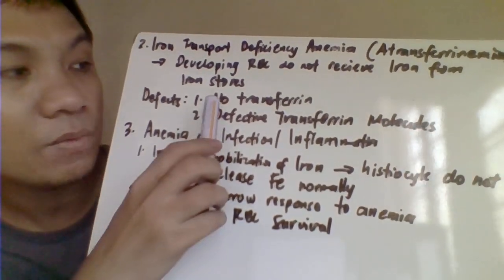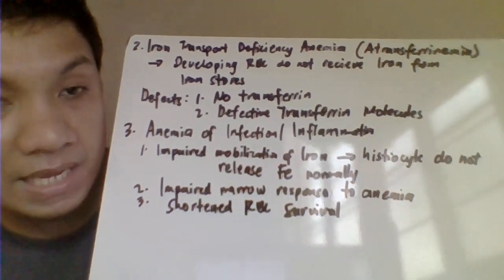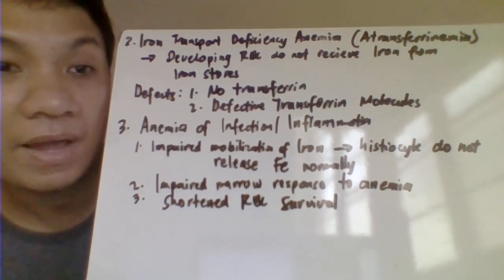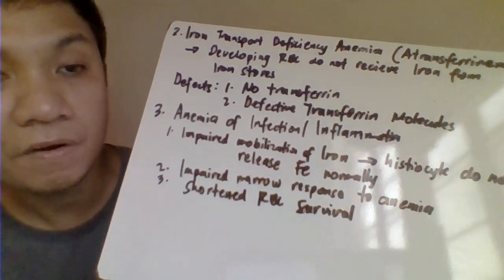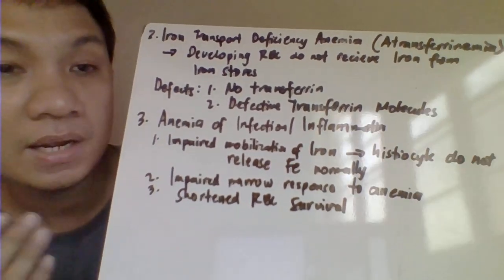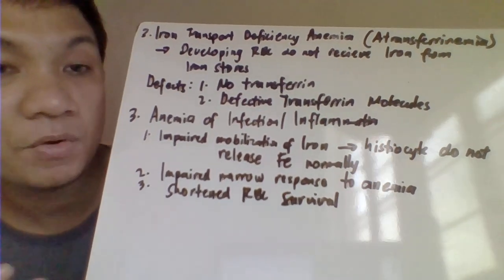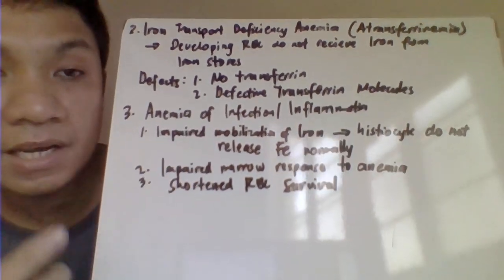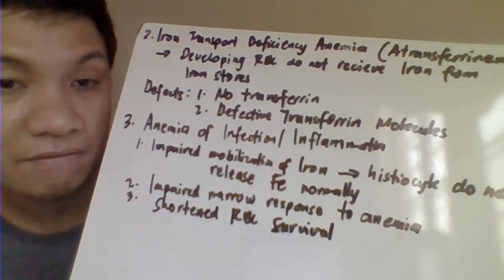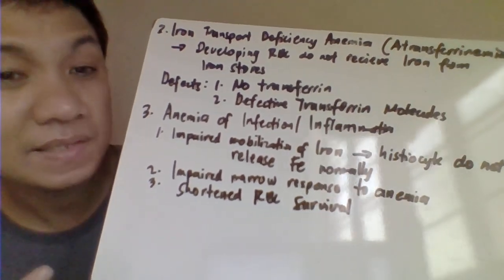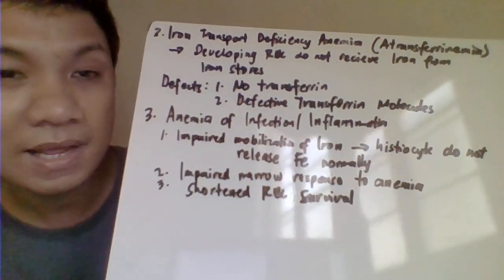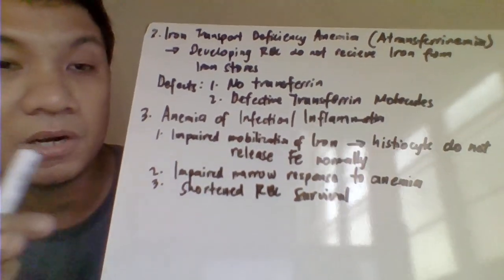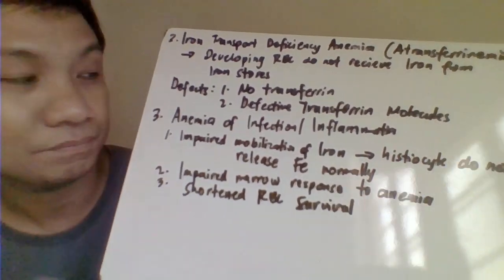It's because number one, wala kang transport protein na transferrin. So, wala magta-transport ng ferric iron and then reduce to your ferrous iron incorporated to your heme, protoporphyrin ring to form your heme. Another one, meron ka namang transferrin kaso nga lang defective. So, meron nga pero wala namang silbi. The first one, wala ka talagang transferrin. Second one, meron pero hindi siya nagta-transport.